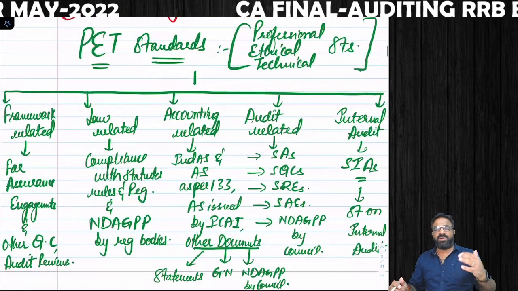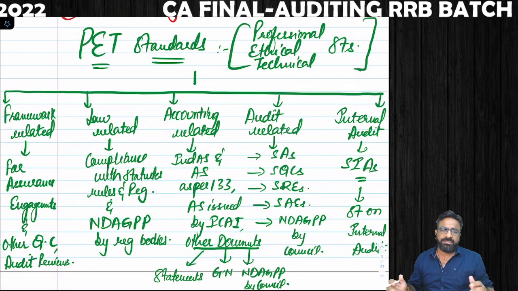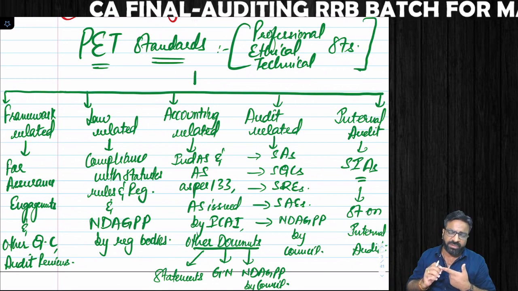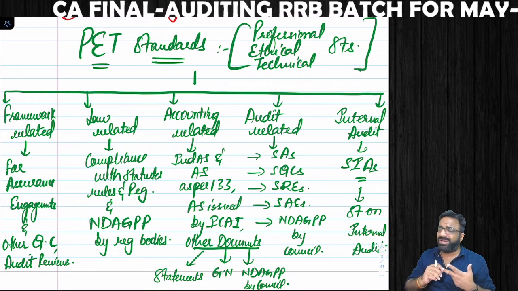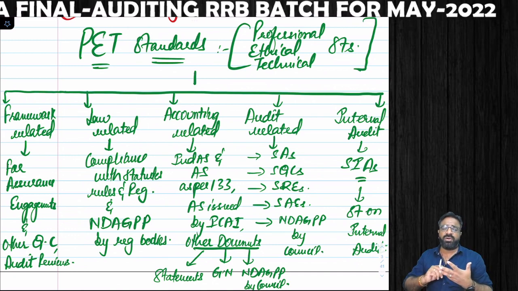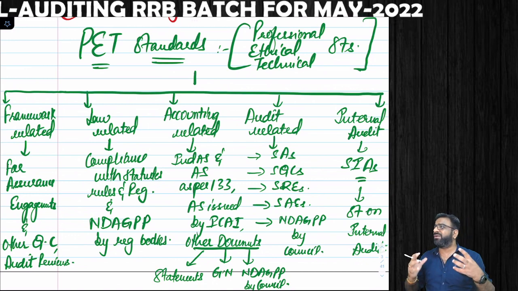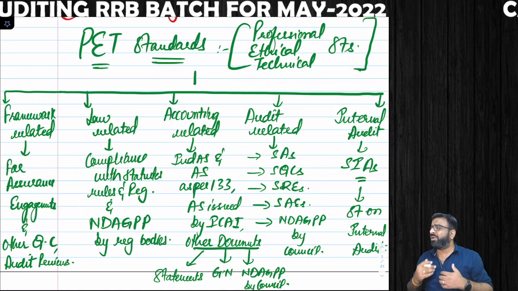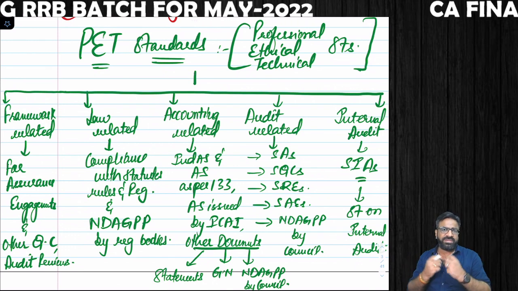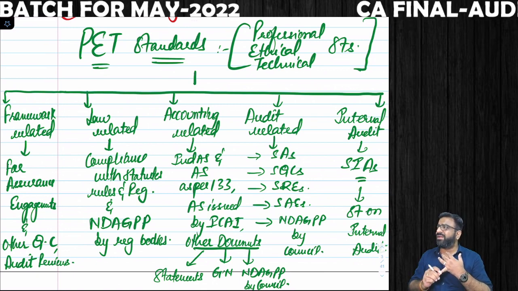Next one, what do you mean by professional, ethical and technical standards? The meaning of that is that they want to assure that you have a good knowledge of framework related laws, auditing related laws, accounting related laws, law related compliances, and standards on internal audit. So it means basically the peer reviewer is checking whether you have the knowledge of particular laws and regulations or not.